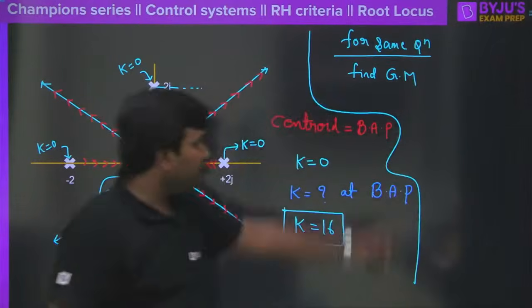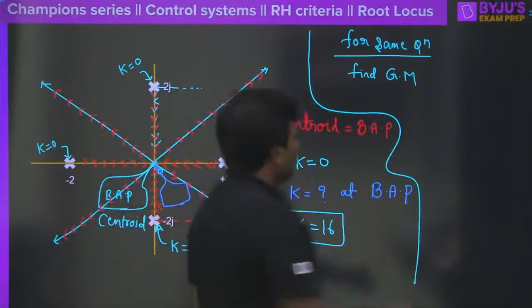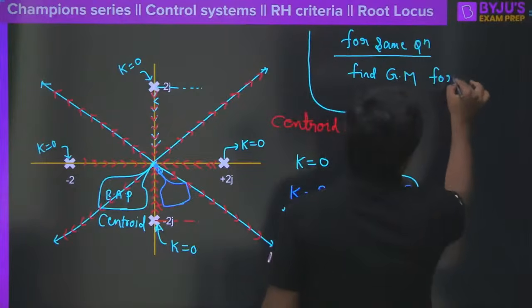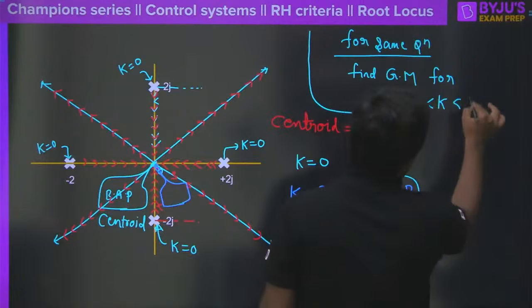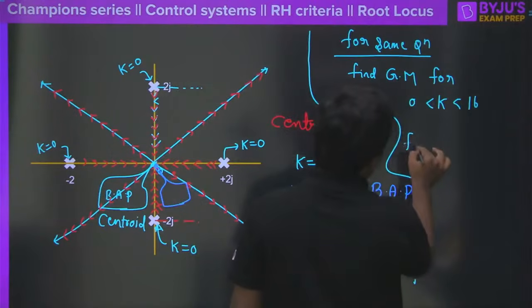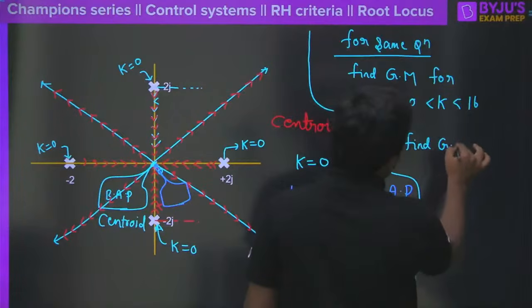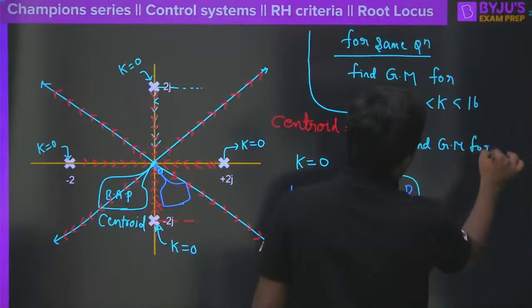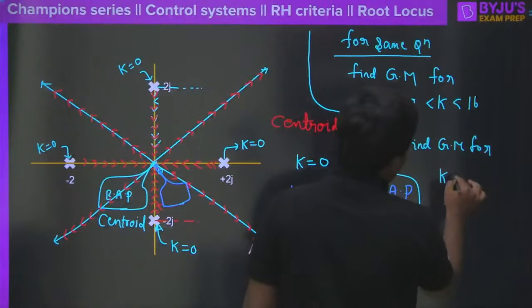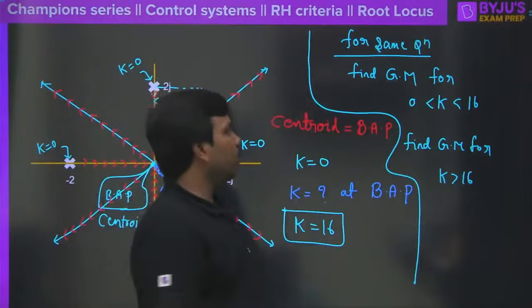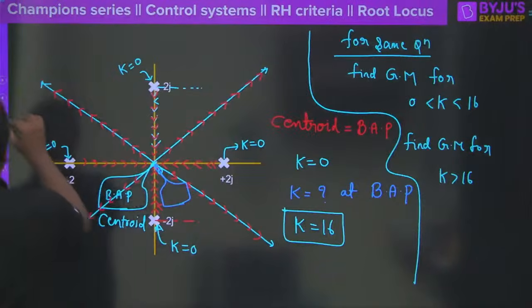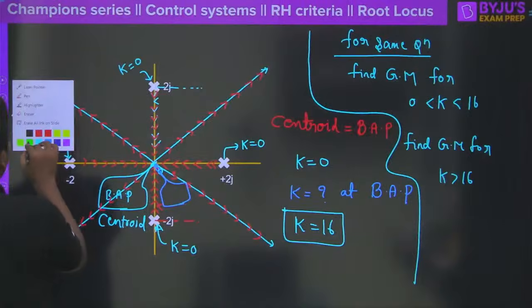I am repeating, find the gain margin for this system for k in between 0 to 16. Clear? At the same time, find the gain margin for k greater than 16. Clear? For k greater than 16. Can you guess anything what is going to happen? Any one of you, can you guess?